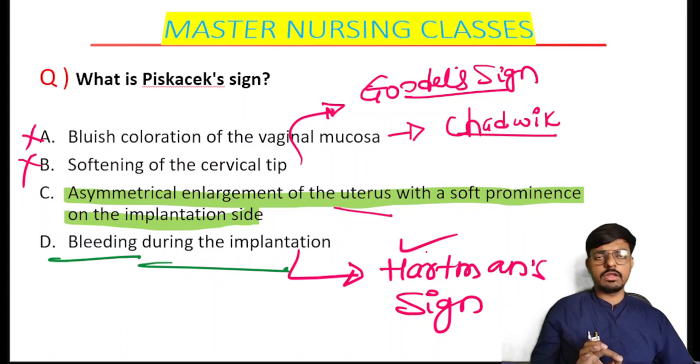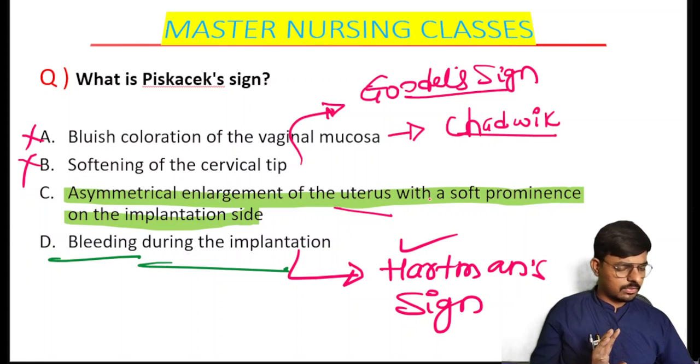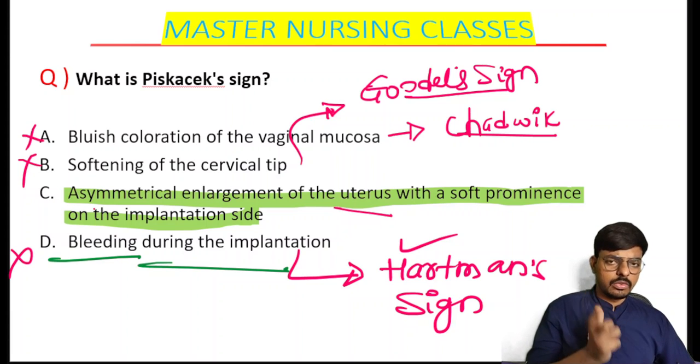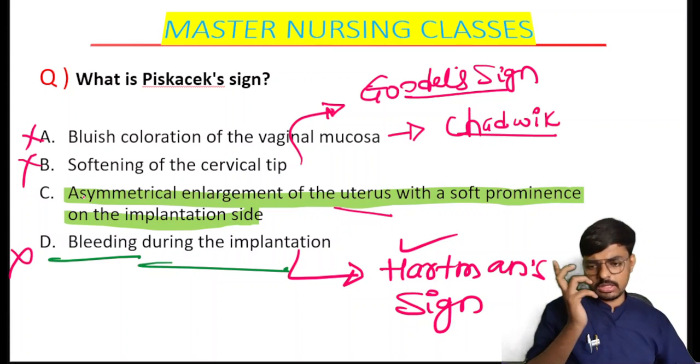Hope the concept is clear for this one. So the four signs we have importantly discussed here. First is the bluish coloration of the vaginal mucosa, that is the Chadwick sign. Softening of the cervix we call the Goodell sign. Bleeding during the implantation we call the Hartmann sign. Asymmetrical enlargement of the uterus during the implantation we call the Piskacek sign.